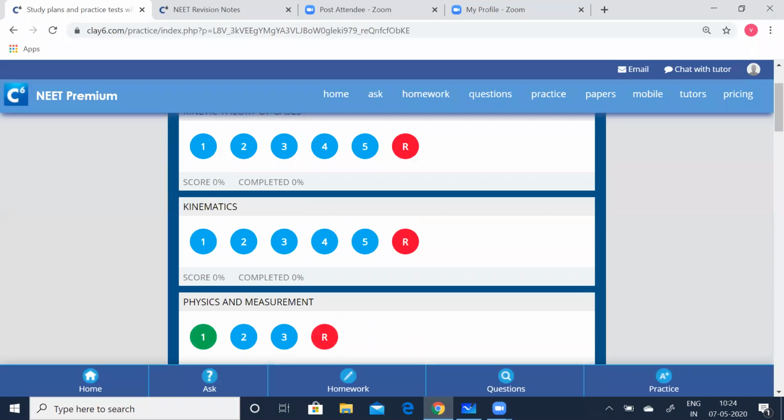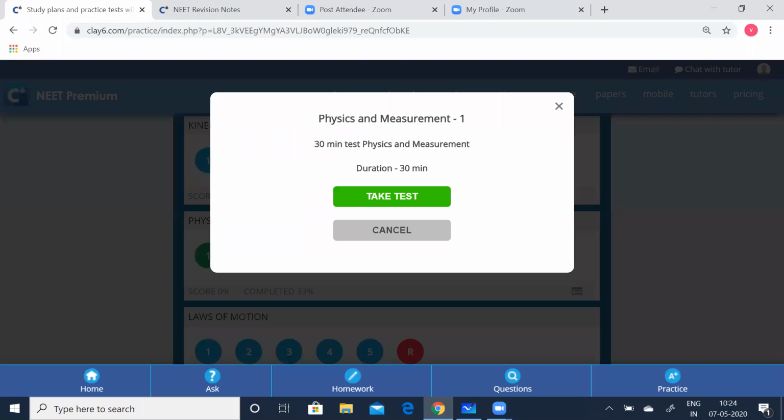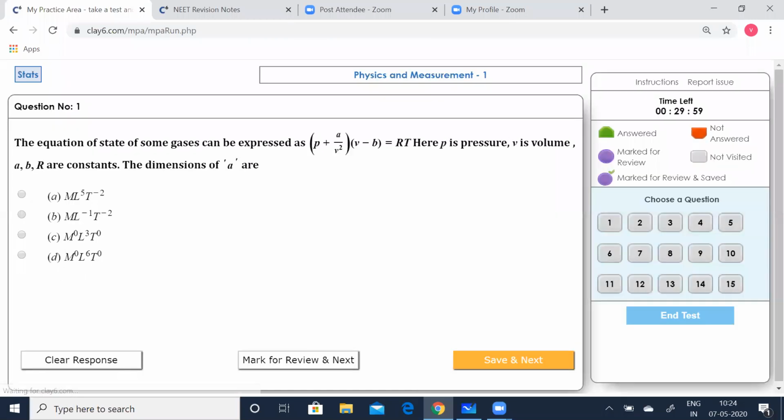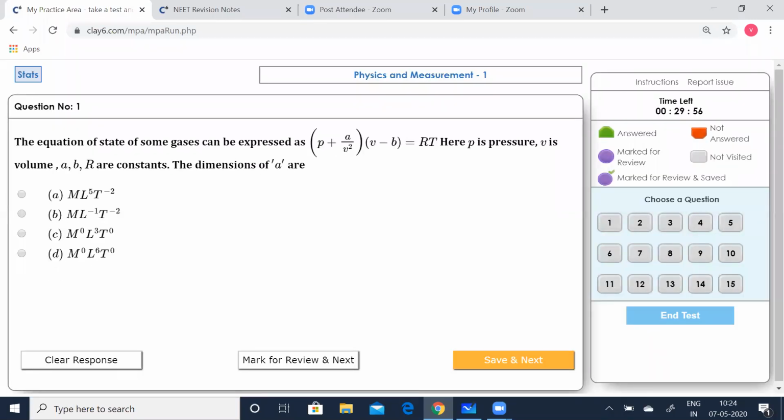So we have chapter-wise question tests, and now this is going to be the green bubble. Green bubble indicates that you have taken the test already, but you can take it any number of times. So I'll click take test. Now I go to the test. Now the questions are right here. Let me minimize this. Now let me go to the first question.